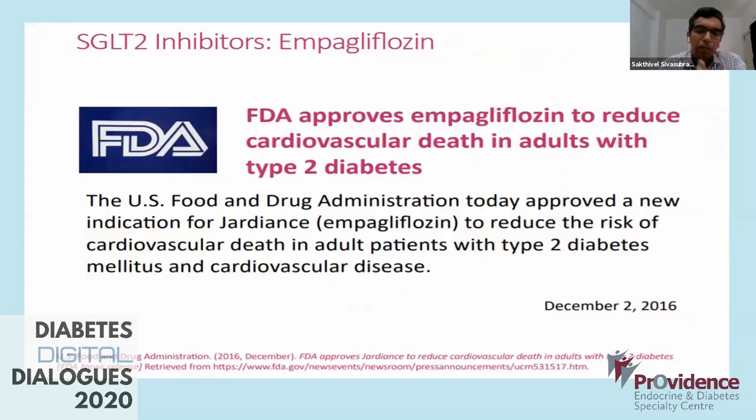And therefore, it helped the FDA to come up with a newer approval for EMPA to reduce cardiovascular deaths in adults with type 2 diabetes in 2016. So these are some trials which have actually changed the way that we looked at anti-diabetic agents, not only as anti-hyperglycemics, but also in other aspects of CV reduction as well.